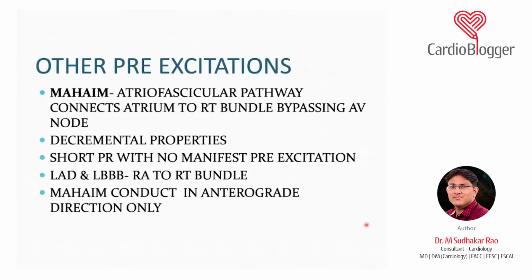Another is the Mahaim fiber, which goes from the atria to the fascicle. It connects the right atrium or left atrium to the right bundle branch, bypassing the AV node. Because it bypasses the AV node, it has a decremental property and it has a short PR, but it doesn't manifest as pre-excitation.